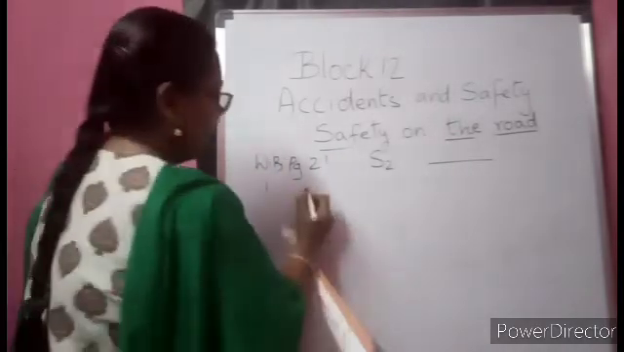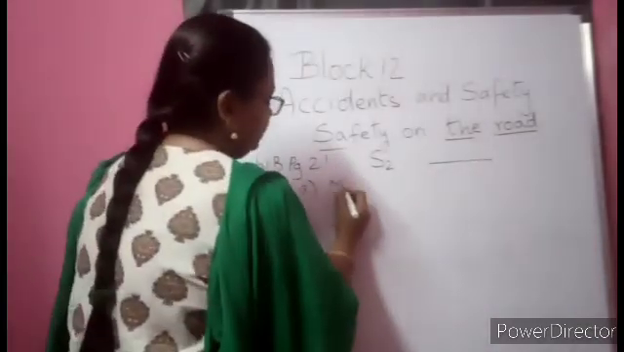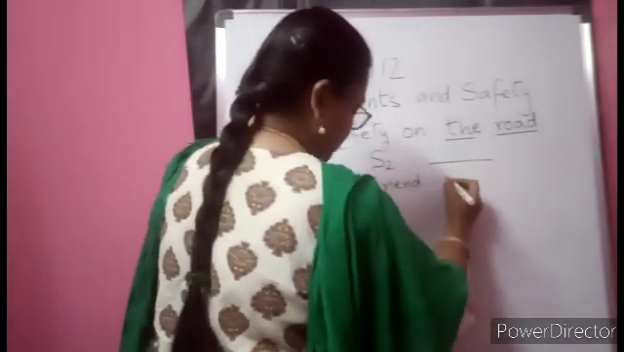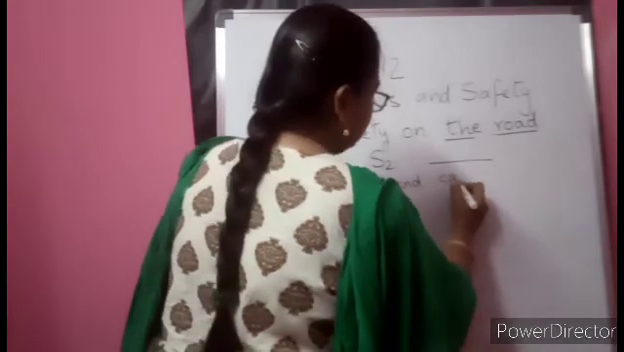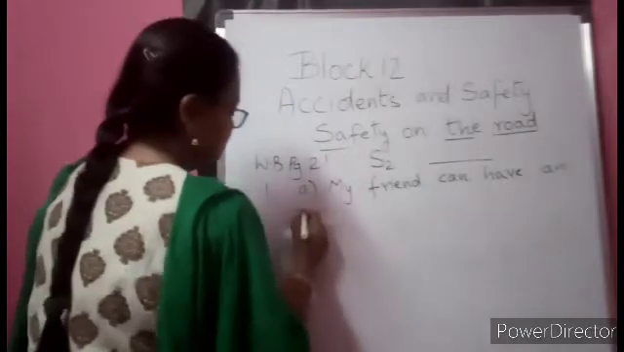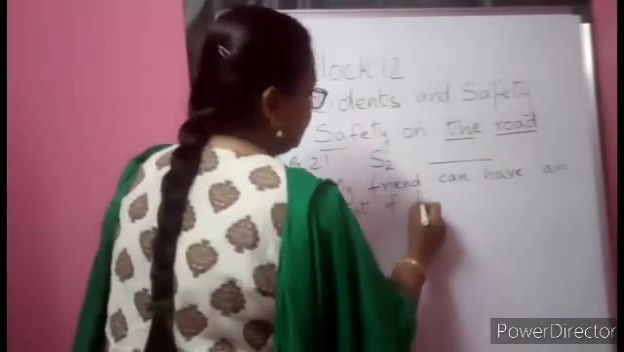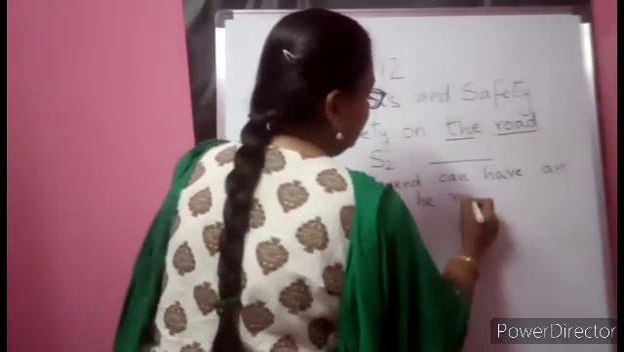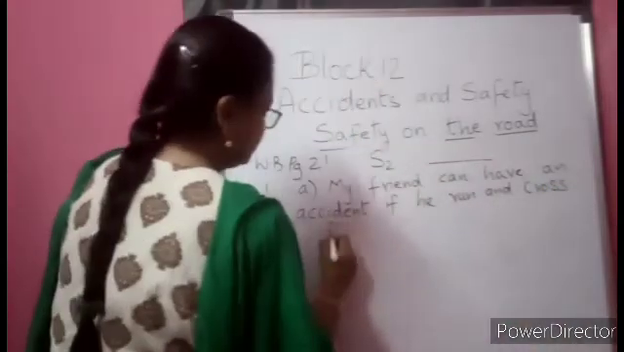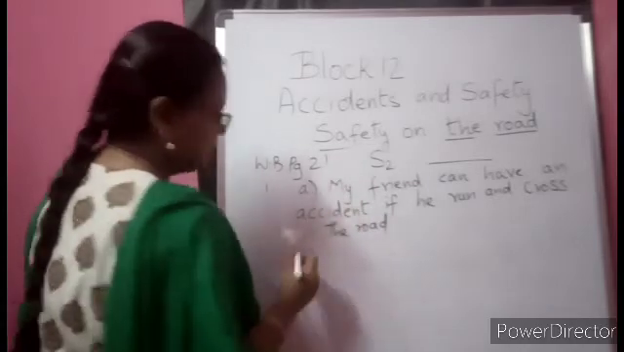First question, A1. How can your friend have an accident? My friend can have an accident if he runs and crosses the road. See, if he runs and crosses the road, definitely he is going to get into an accident.